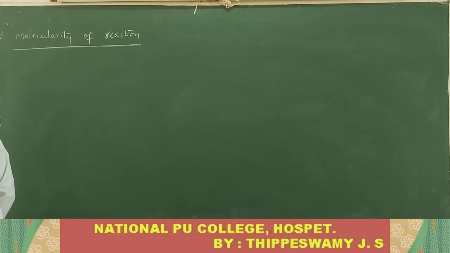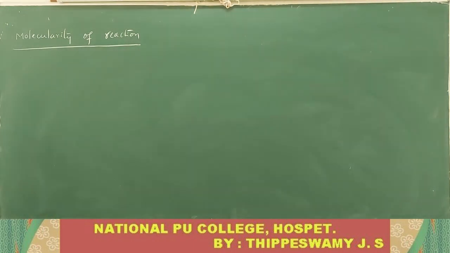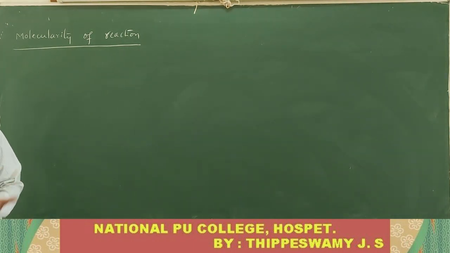Molecularity is a number we have to take: one molecule of the reactant, or two molecules, or three molecules of the reactant. Molecularity means the total number of the reacting molecules or atoms.